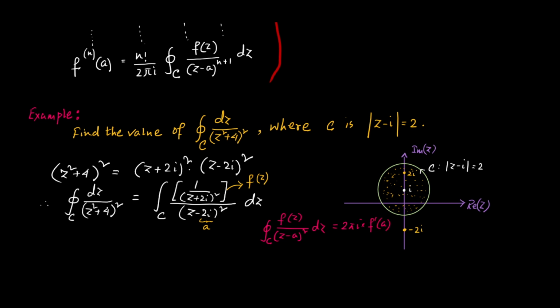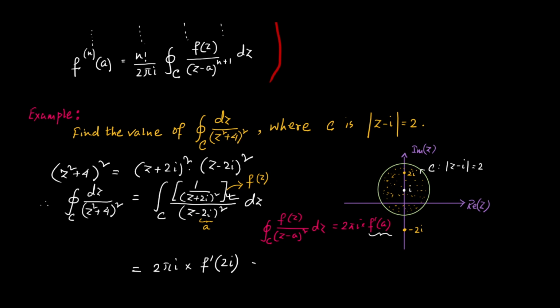Therefore, if I apply this formula here, this integration is equal to 2πi into the first order derivative of f(z) at z = a. Here the numerator is my f(z), so I am simply writing f′(2i), where f(z) is given by 1 upon (z + 2i)².